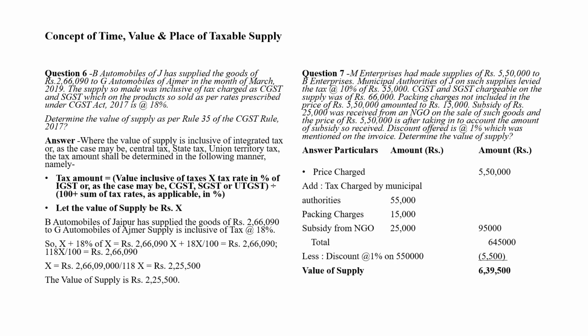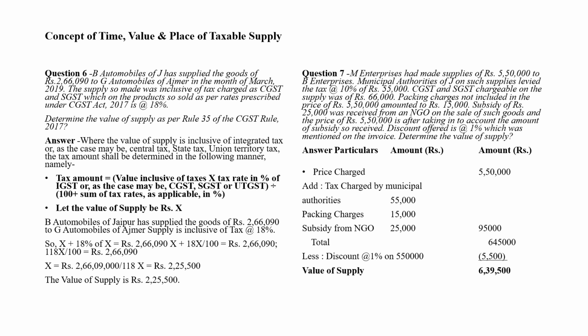Now we are coming to the next very important question, which is the practical question. B Automobiles of J has supplied goods of rupees 2,66,090 to G Automobiles of Ajmer in the month of March 2019.